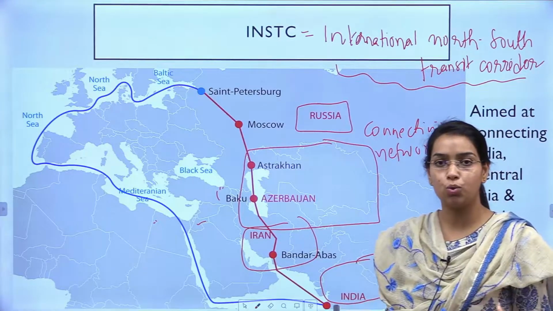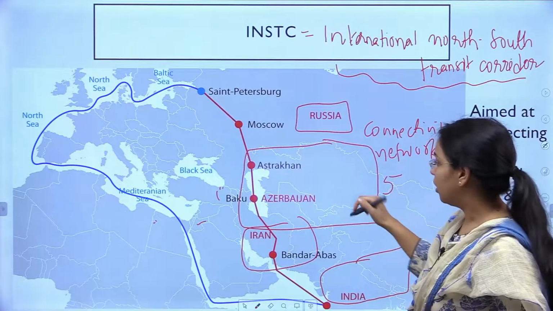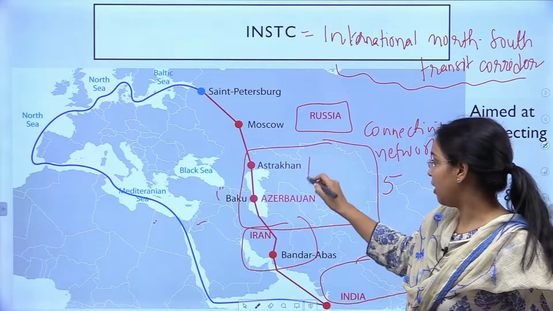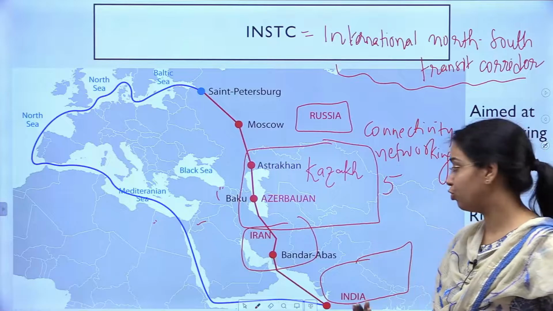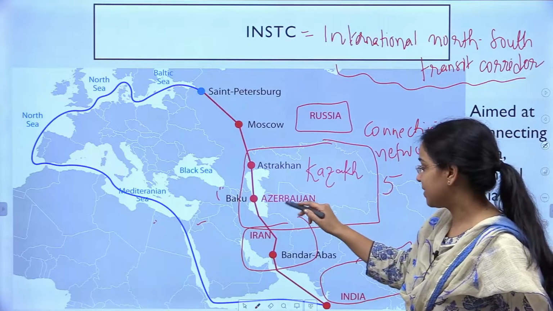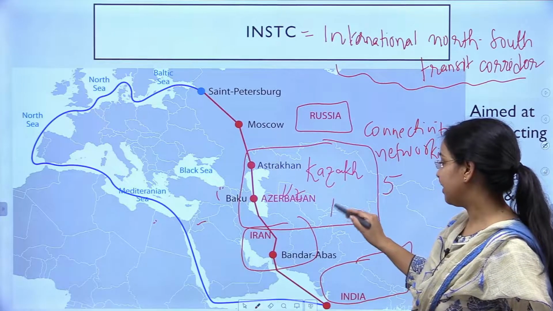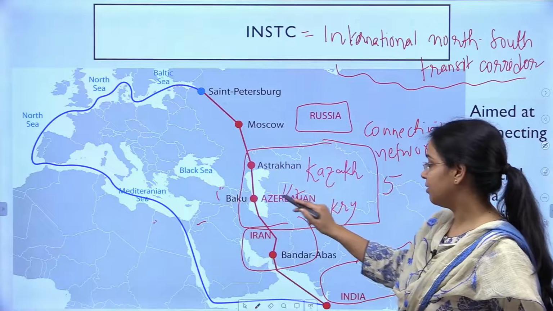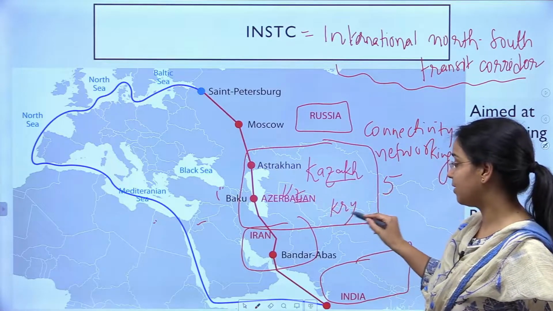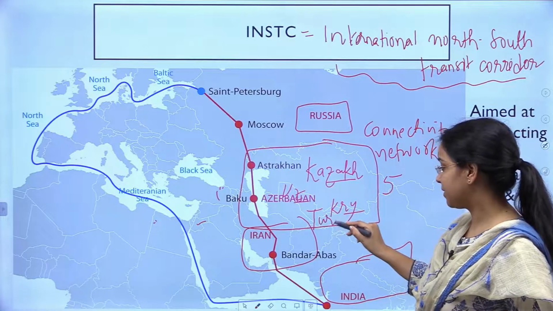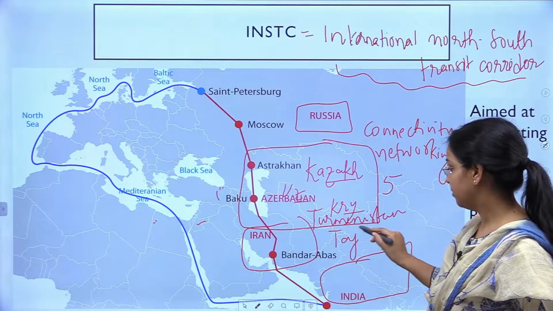So for all of you who do not know what Central Asia represents, it is basically these five countries present in Central Asia: Kazakhstan, Uzbekistan, Kyrgyzstan, Turkmenistan, and Tajikistan.